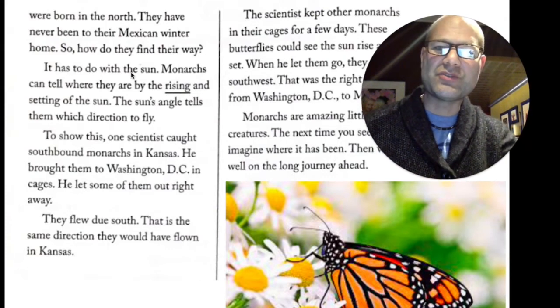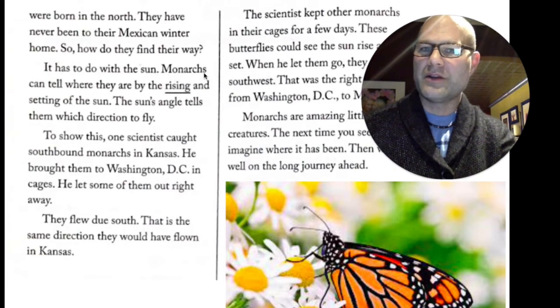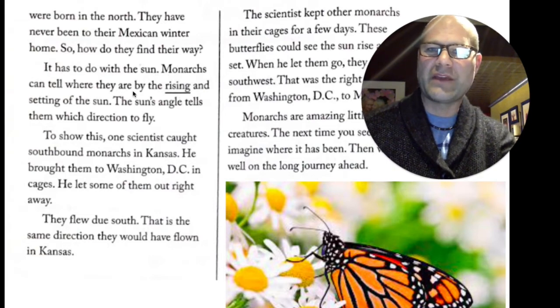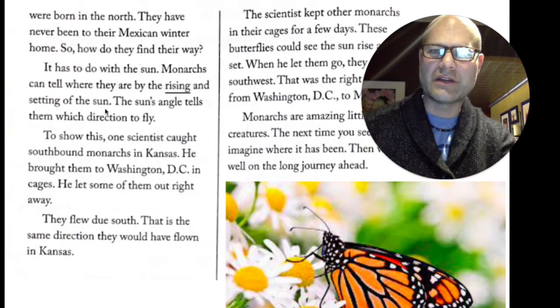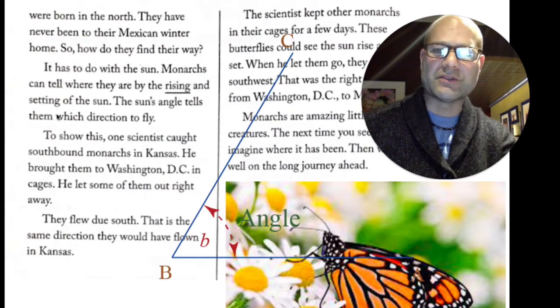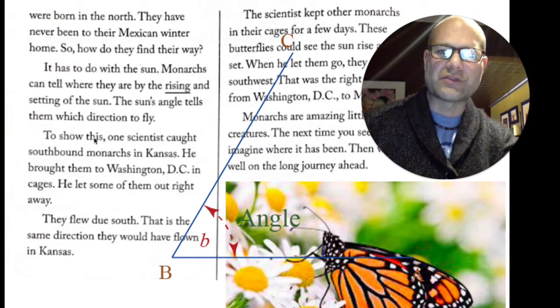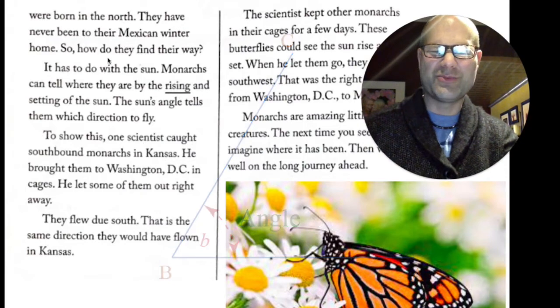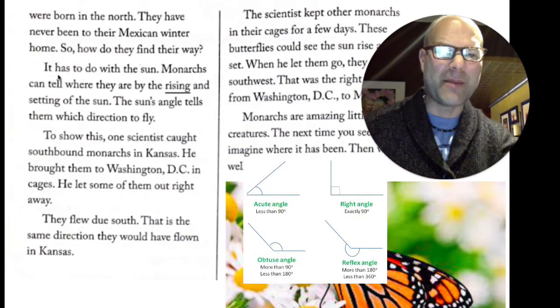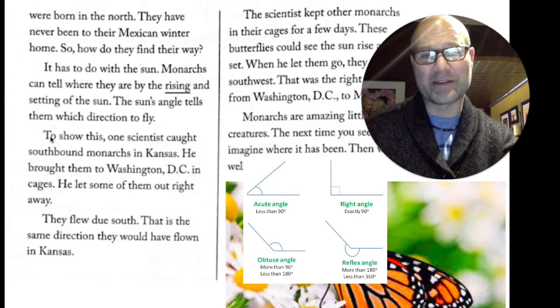It has to do with the sun. Monarchs can tell where they are by the rising and setting of the sun. The sun's angle tells them which direction to fly. To show this, one scientist caught, maybe you're wondering, how do people even know that this happened? Well, now we're going to find out the answer.